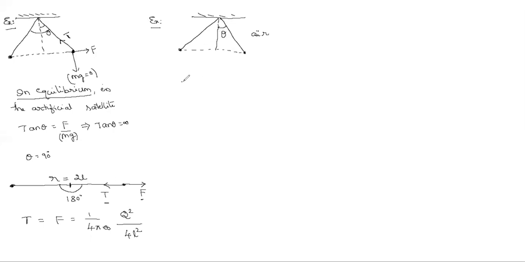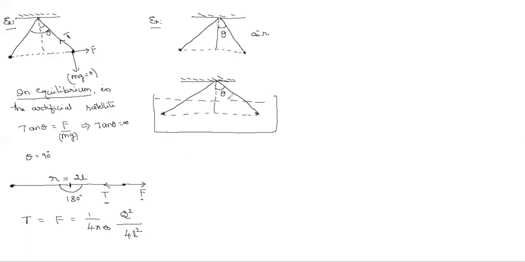And the whole system the second time is immersed in some liquid. This is one charge, this is the second charge. But the second time also, I am finding theta is the same even though the whole system is immersed in some liquid.